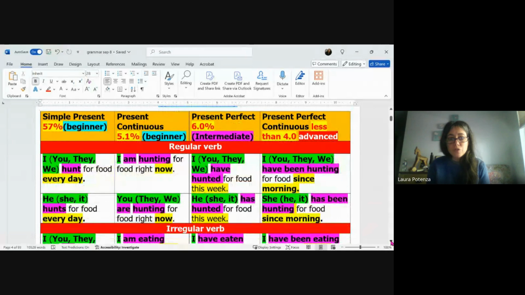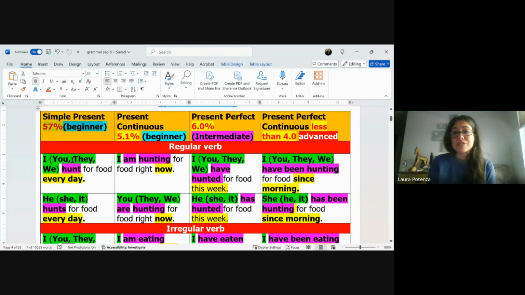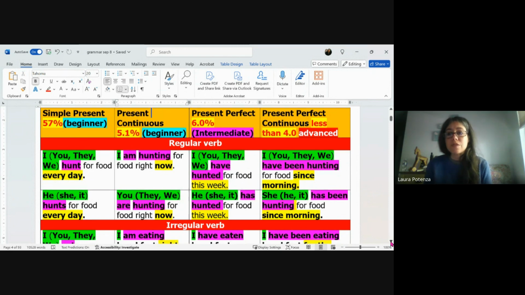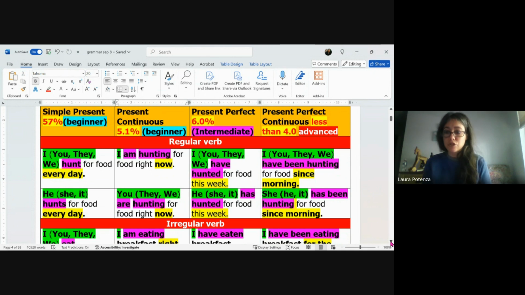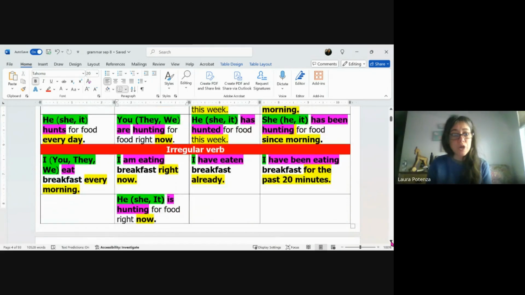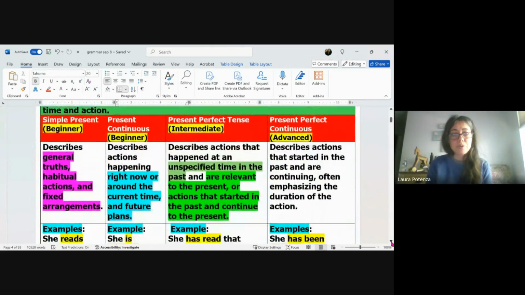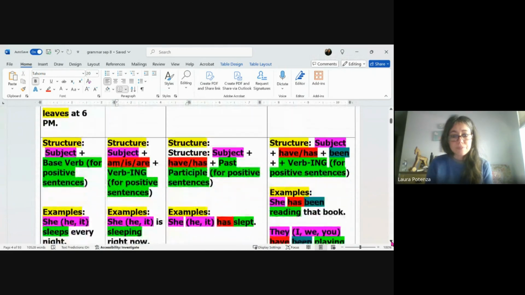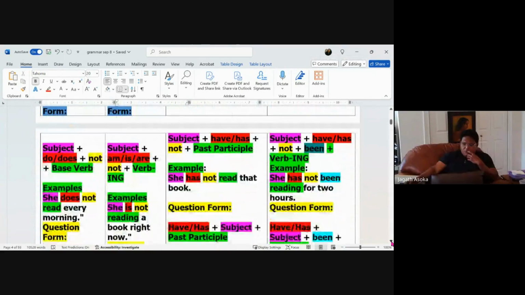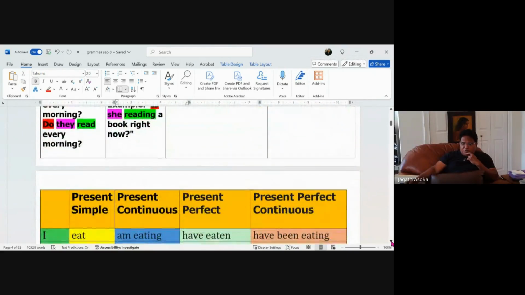So of the 12 tenses, we are going to focus today on the simple present tense. Now, 57% of just conversation uses simple present tense. And you'll see in parentheses, it says beginner. So this is one of the easier tenses to learn. Below were just some examples.